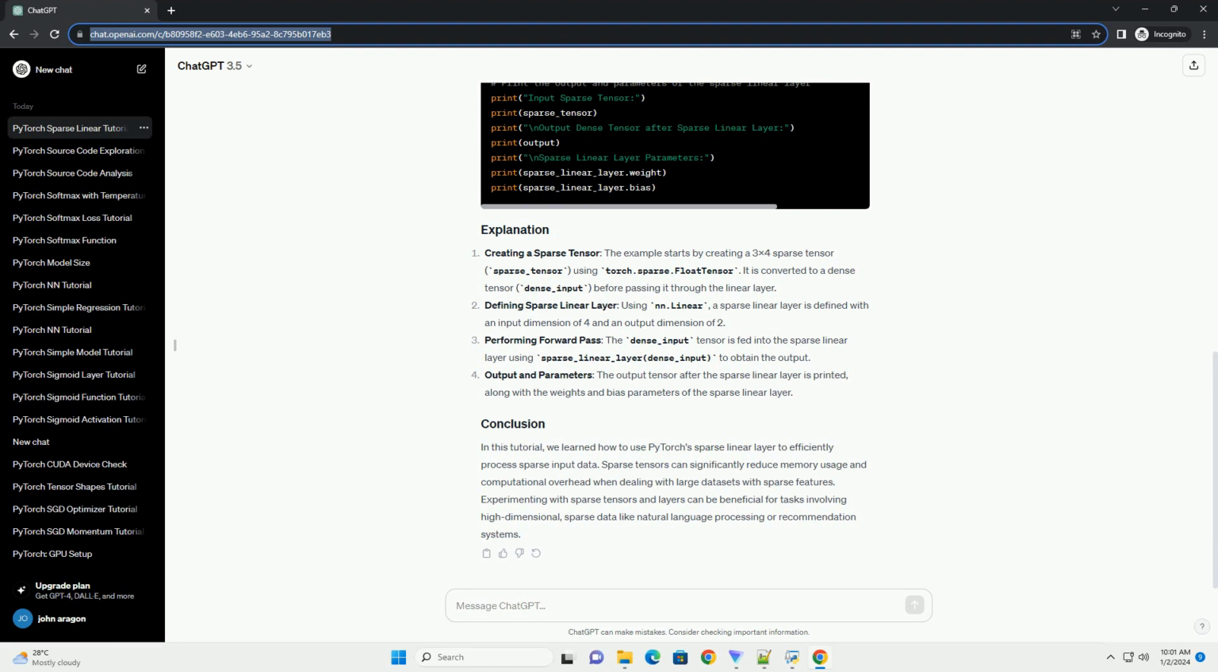In this tutorial, we learned how to use PyTorch's sparse linear layer to efficiently process sparse input data. Sparse tensors can significantly reduce memory usage and computational overhead when dealing with large datasets with sparse features. Experimenting with sparse tensors and layers can be beneficial for tasks involving high-dimensional, sparse data like natural language processing or recommendation systems.